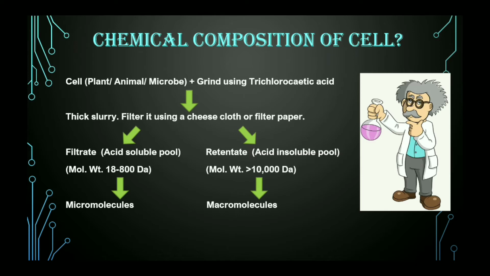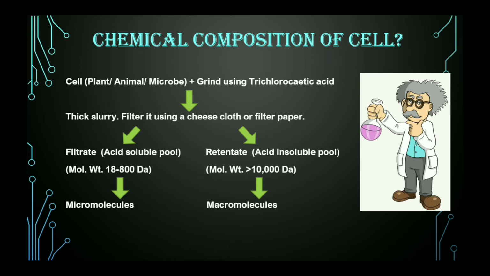After seeing these two fractions, the very first difference observed in both was the molecular weight. The molecular weight of the acid soluble pool was found to be 18 to 800 Dalton, whereas the molecular weight of the acid insoluble pool was found to be greater than 10,000 Dalton.